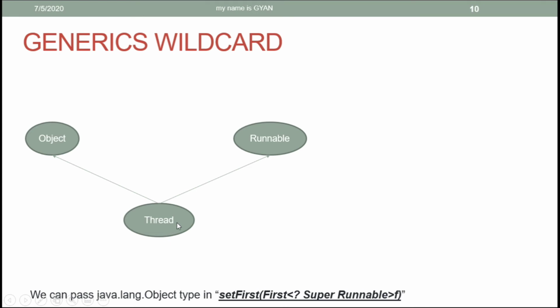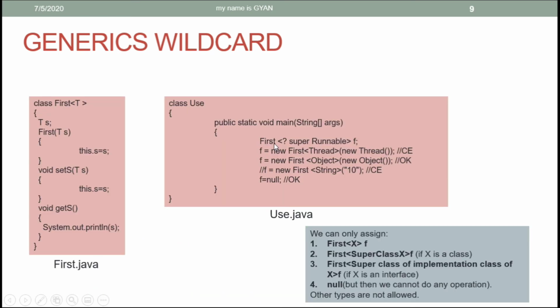We already know that. And the class object is the superclass of the implementation class of the interface runnable. Therefore, in the reference variable f, we can store an object of the class first with object as the type argument because object is the superclass of implementation class of the interface runnable.